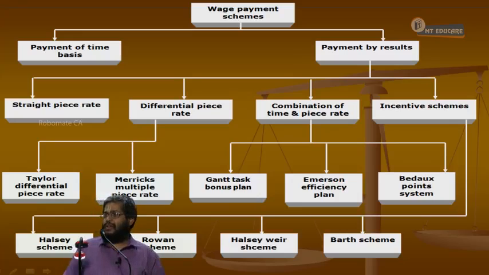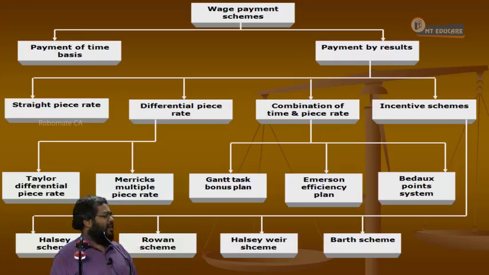This is all the categories of wage payment schemes. There are other schemes like the Scanlon plan etc., which are not asked in the exam. We are not generally discussing them. Okay. These are all the various plans that are regularly being asked in the examination. Among them, very regularly asked are Halsey and then what? Rowan. Next comes Taylor, and Merrick is also asked in a number of examinations.